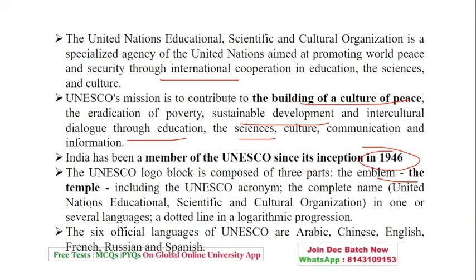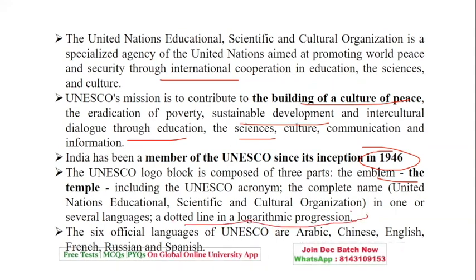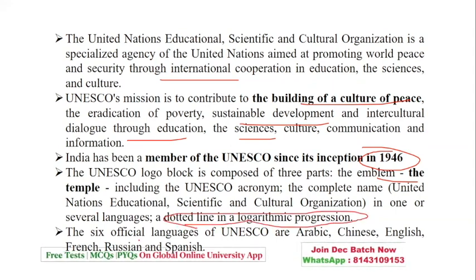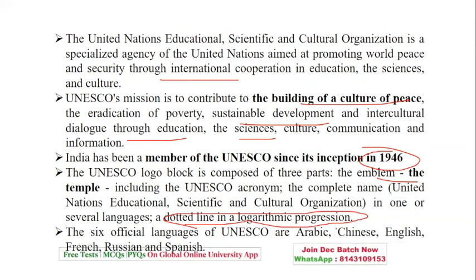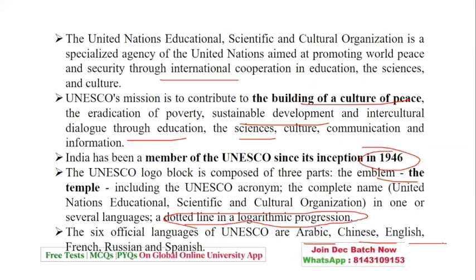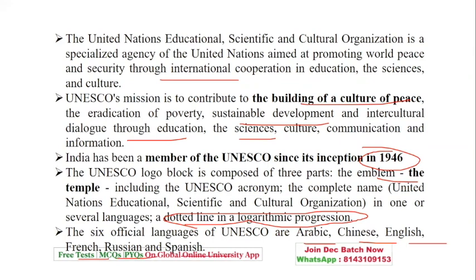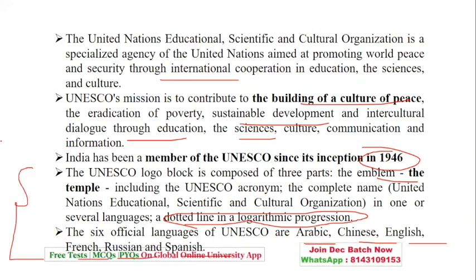The complete name, United Nations Educational, Scientific and Cultural Organization, is in one of the several languages. A dotted line is the progression form. So there are 6 official languages of UNESCO, that is Arabic, Chinese, English, French, Russian, and Spanish. So these were 2 topics where you can get questions.